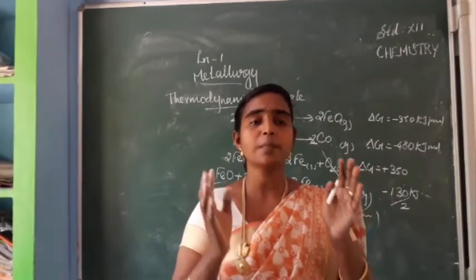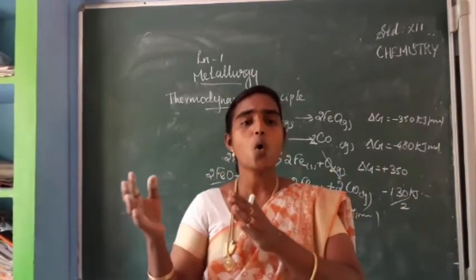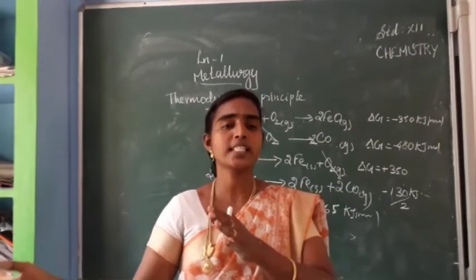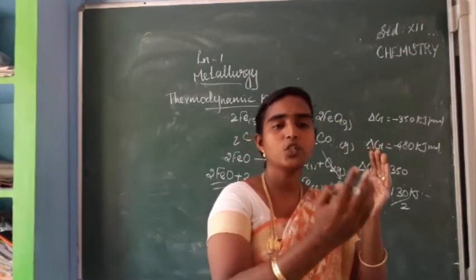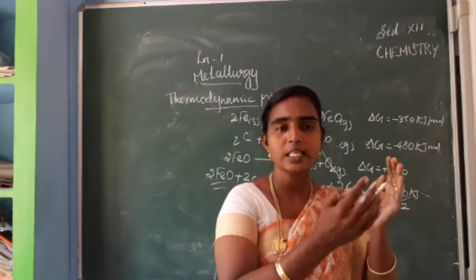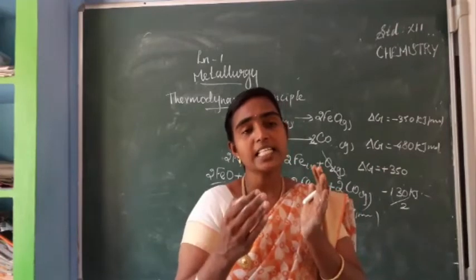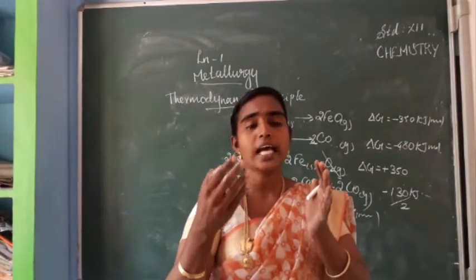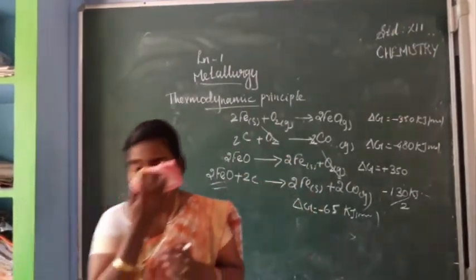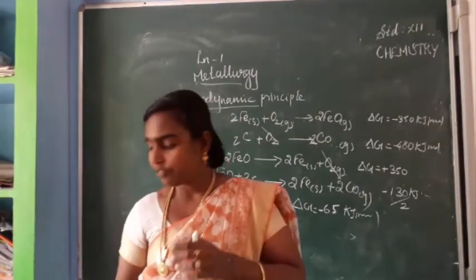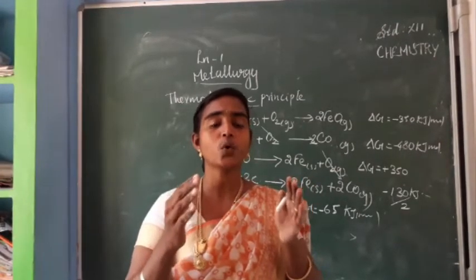The Ellingham diagram is a plot of change in free energy against temperature for the formation of metal oxides. We have seen four observations: when the slope is positive, when the slope is negative, and when delta G becomes less negative or zero, meaning that the metal oxides are less stable. Then the fourth observation we have seen is phase transition. Some of the metal oxides undergo phase transition.